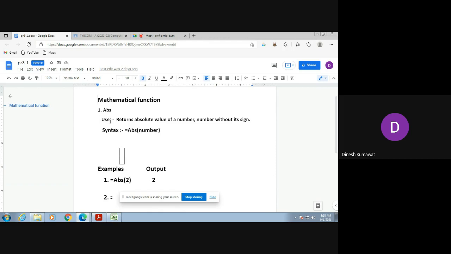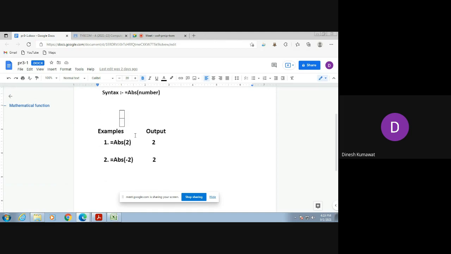sheet. So what is its use? Returns absolute value of a number, number without its sign. And its syntax is equals to ABS inside the bracket number. Okay, it doesn't matter whether you use capital letters or small letters. And here are these two examples.